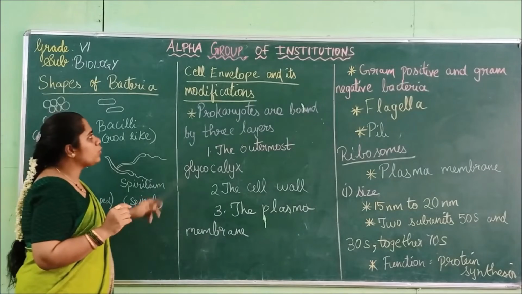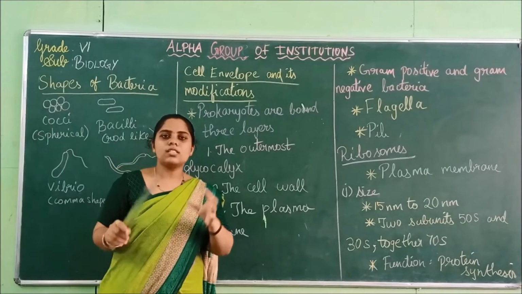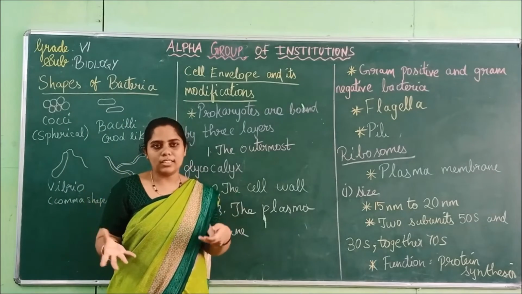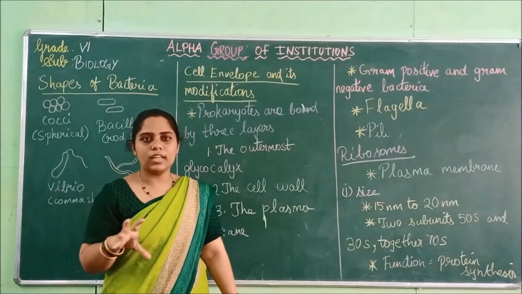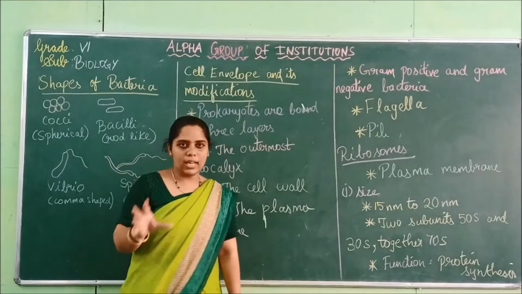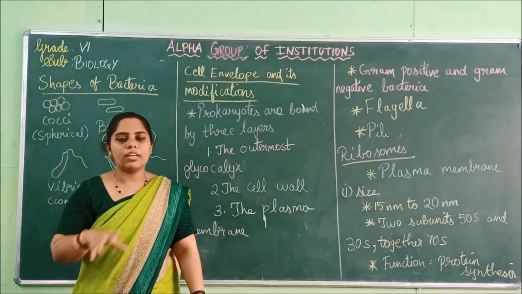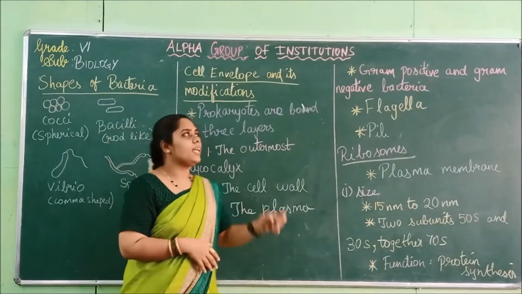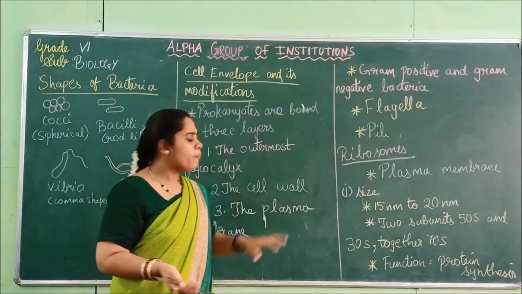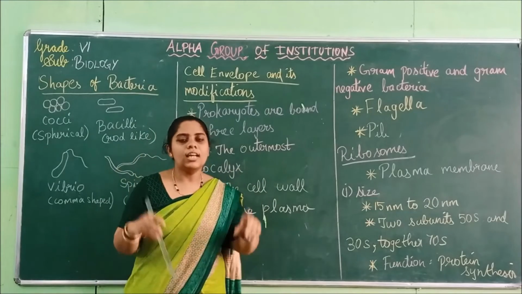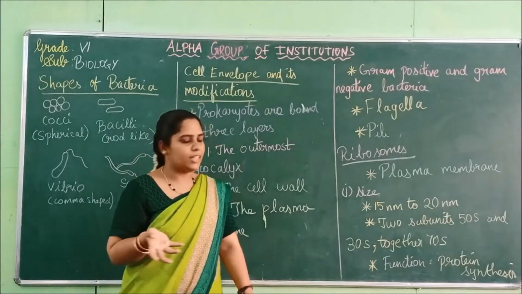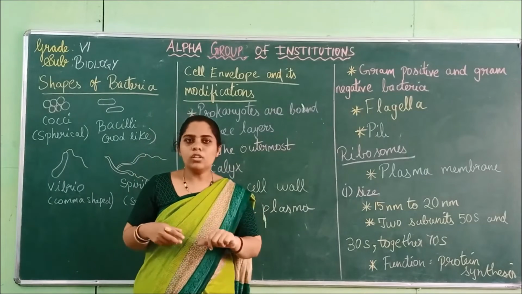Now we are moving on to the cell envelope. Cell envelope means, what is an envelope for a letter? The outer covering of the letter is called the envelope. So likewise, cell envelope means the outer covering of the cell, and how it is modified. So for this prokaryotic cell, how the outer covering is and how it is modified, that we are going to see now.